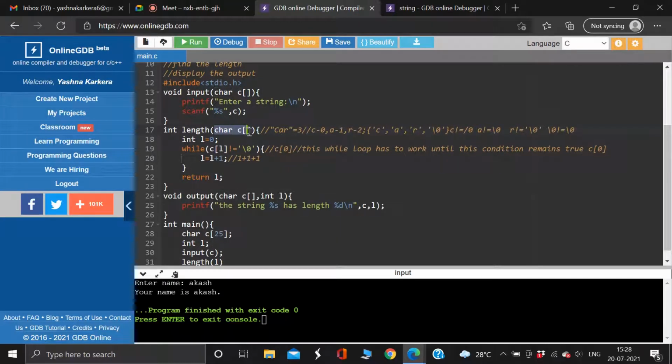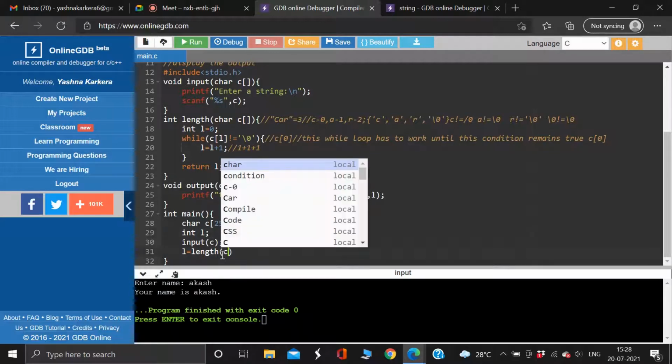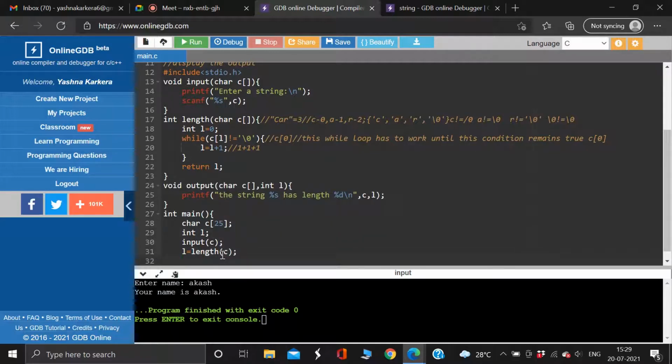Compare it from here. If it is char C, then I need to write an equivalent thing here: L is equal to length of C. See guys, whenever I have an int function where I'm returning something, I need to store it in a variable. So that is why I've defined L. Here I need to write C. Next function.